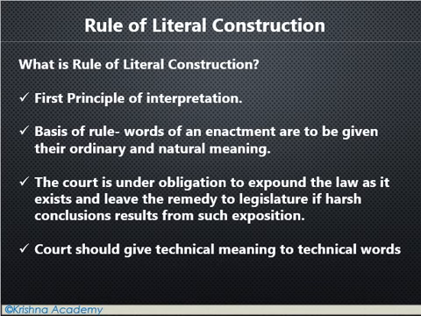And the last one is, the court should give technical meaning to technical words. Technical words should be understood in their technical meaning only. For example, in electricity there is a technical term, resistance.